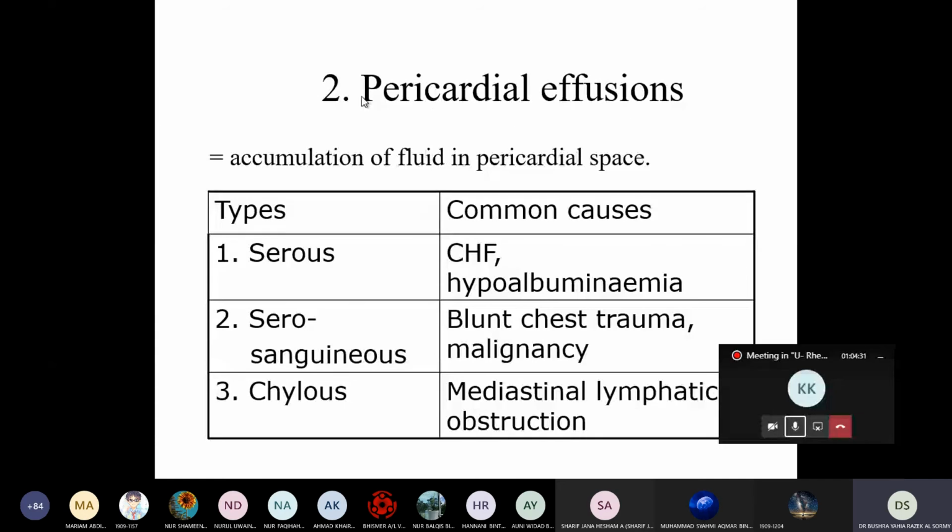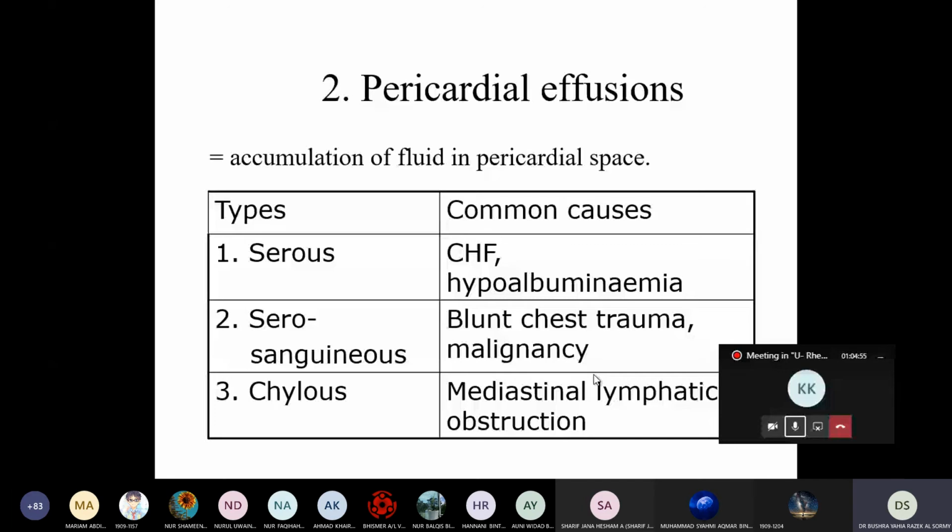Pericardial effusion is the accumulation of fluid in the pericardial space. It can be serous, serosanguinous, or chylous. Serous in case of congestive heart failure and hypoalbuminemia. Serosanguinous with blunt chest trauma and malignancy. Chylous when there is mediastinal lymphatic obstruction.